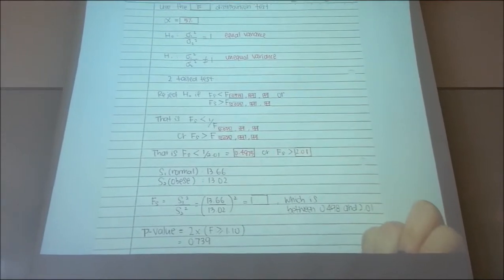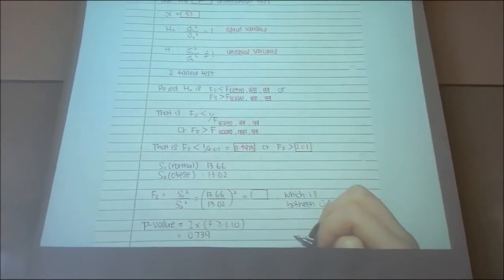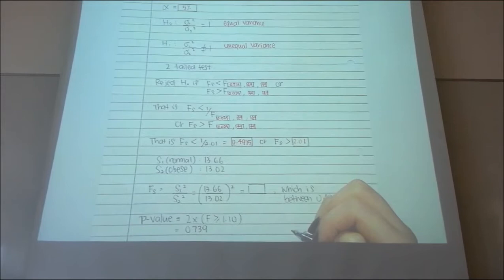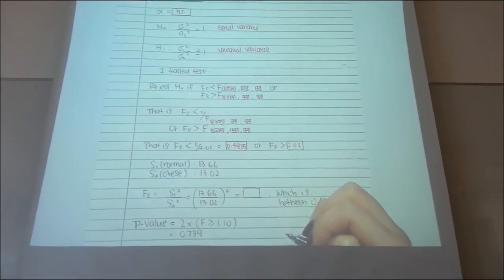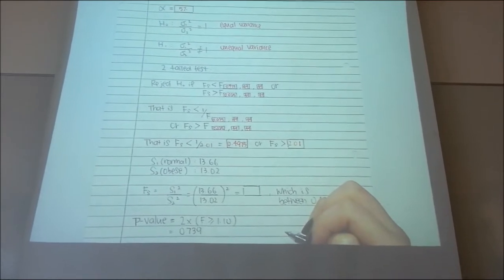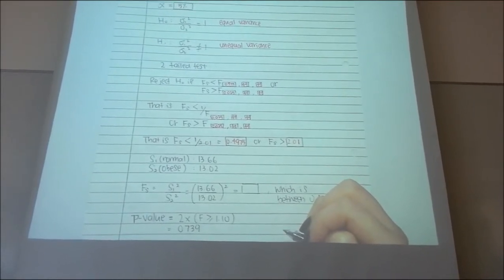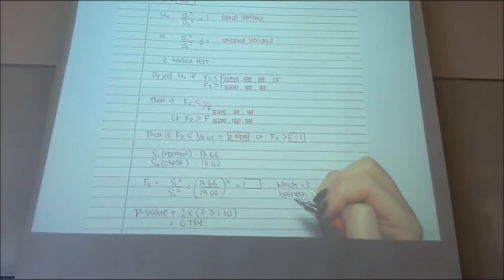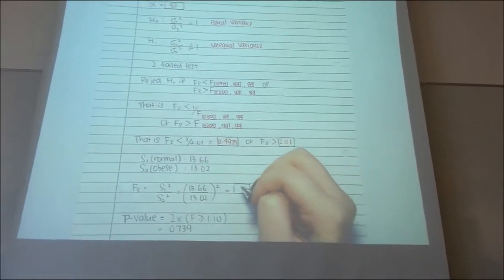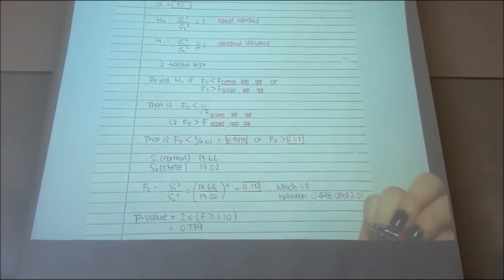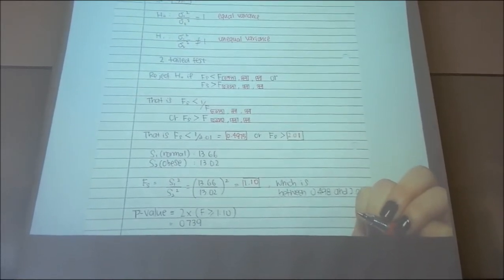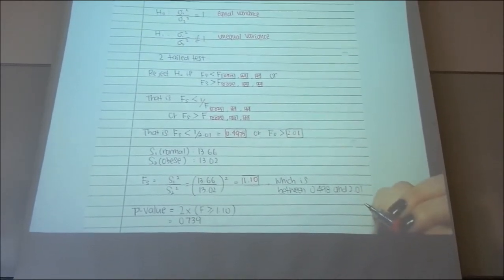Our standard deviation for the normal is 13.66 and for the obese is 13.02. These values were taken from our first draft. So the F statistic is 1.10. Our p-value would be 0.739.